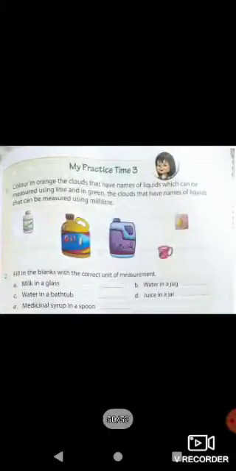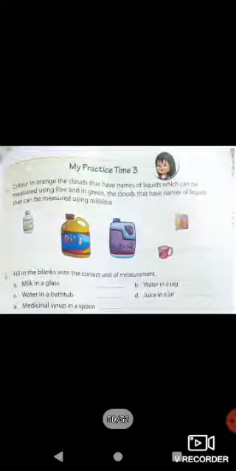It means every container has its own capacity. It might vary depending on the shape and size. For example, these cans were alike, but the size was different. So when the size was different, obviously the capacity is also different.